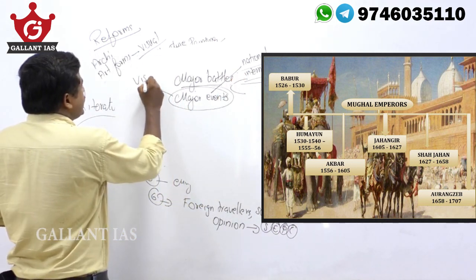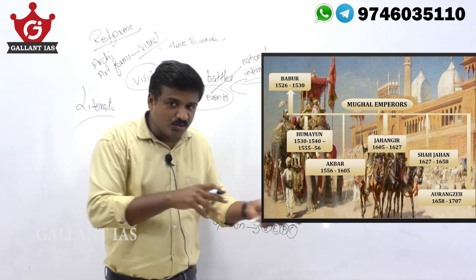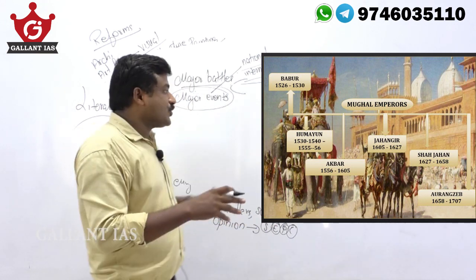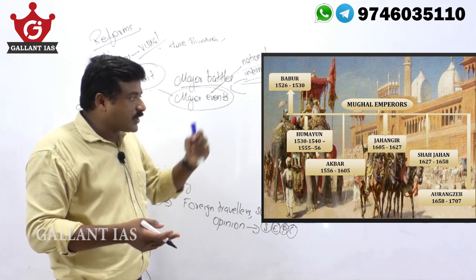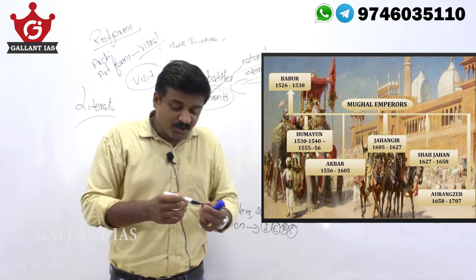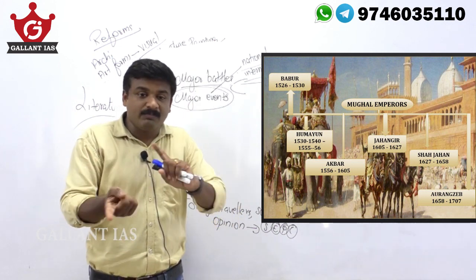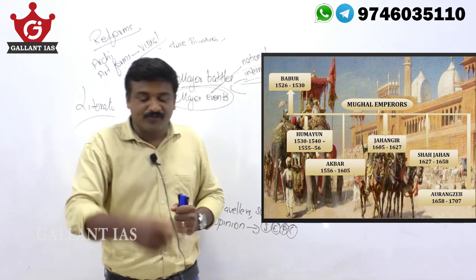Sometimes they will mention the visit of some scholars or historians during the time of this ruler or that ruler. Similarly, the major events and major battles during the time of Humayun, Akbar, Jahangir, Shah Jahan, Aurangzeb, you should go through, because UPSC will be shuffling it and asking you in the prelims examination. This order you follow.